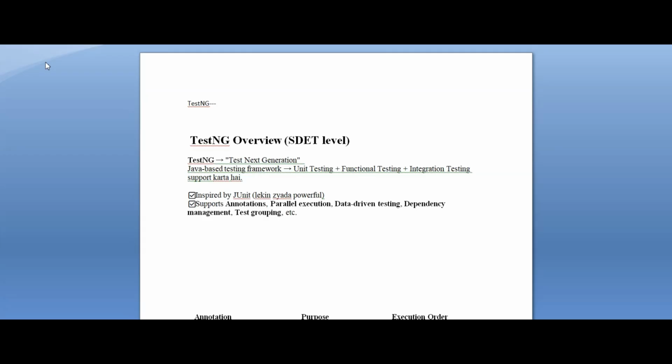Today we will discuss testing: exactly what it is, what features it has, what its use is in a real-time framework, and the questions which are frequently asked in the interview. So let's discuss. We don't want to waste your time.